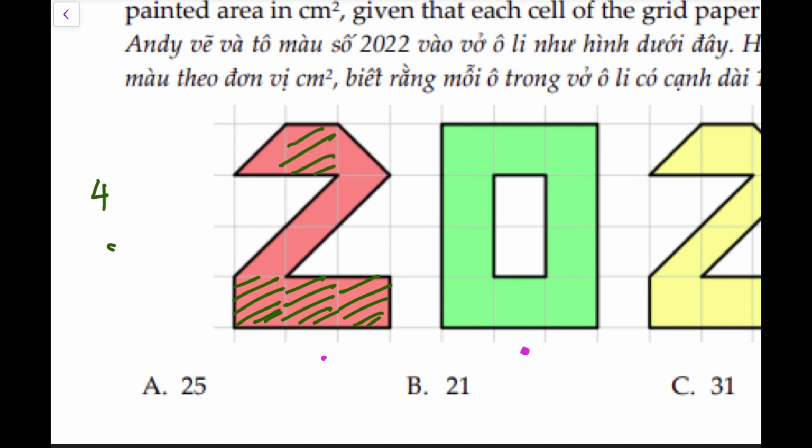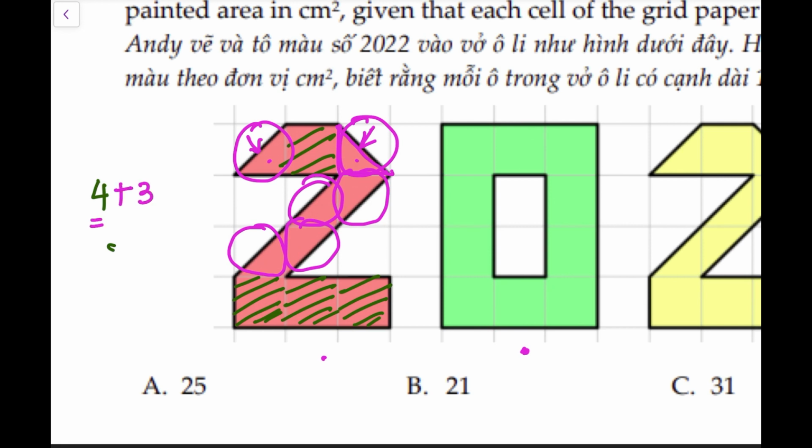Let me write it down. And now we have to focus on the other which are remaining. If we look closely, these halves, these are exactly half of the squares cut by the diagonal. So this half can actually be adjusted with this half, and together they can make 1 full square, 1 full centimeter square. So I can count these 2 as 1 square, 1 centimeter square. Similarly, I can count these 2 as another square, and these 2 as another square. So I have 6 more halves, or 3 more full squares. So that the area of 2 is 7 centimeters square.